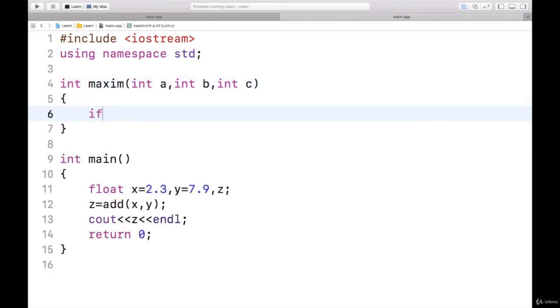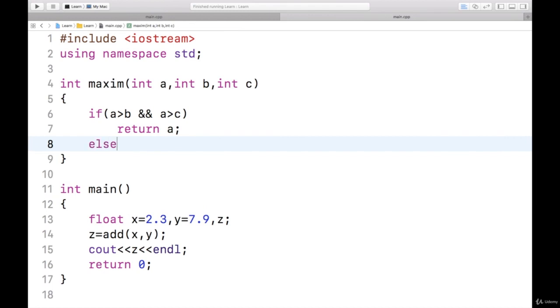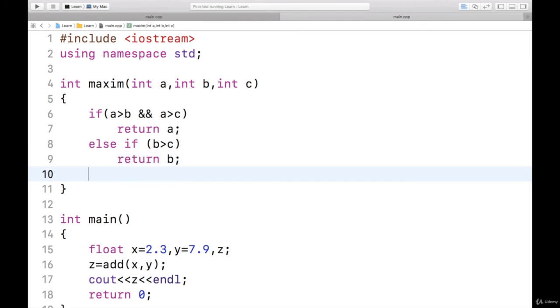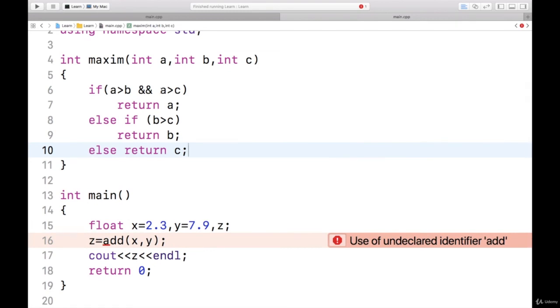Then the logic you know already, that if a is greater than b as well as a is greater than c, then return a. Else if b is greater than c, then the greatest number will be b, so return b. Else return c. So I have written the logic. This is a simple logic for finding the maximum of three numbers.